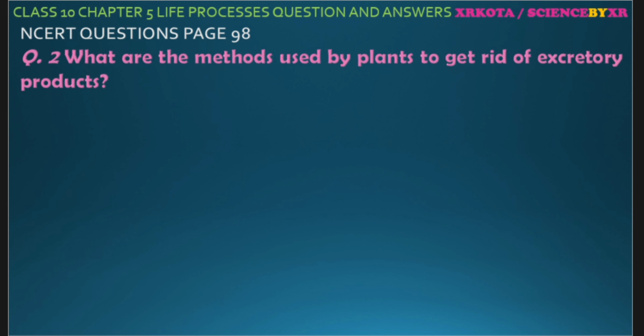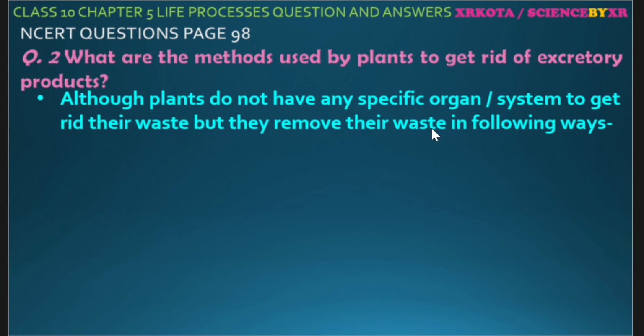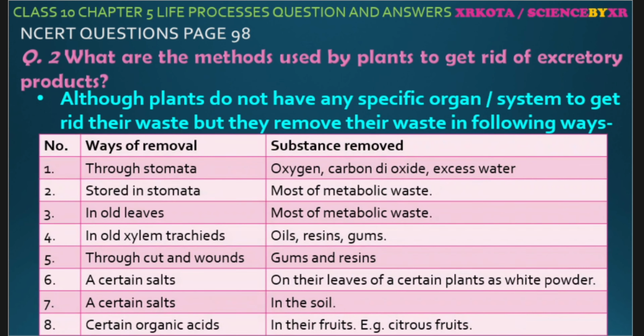Question number 2. What are the methods used by the plant to get rid of excretory products? So now the plant has got no direct effective excretory system, but it has several ways by which it can get rid of waste material. So here is the list. Through stomata, oxygen, carbon dioxide and excess of water can be given out.